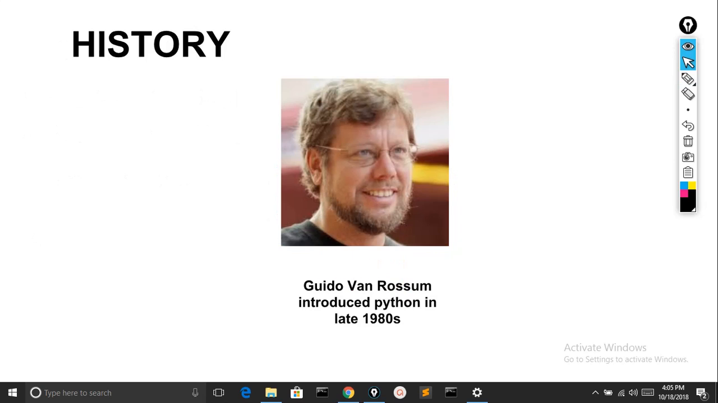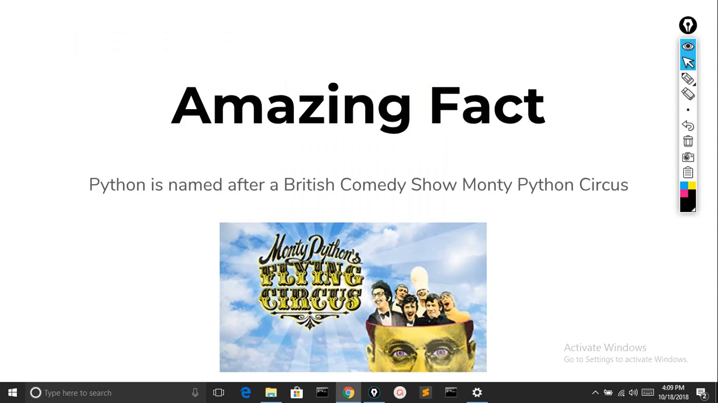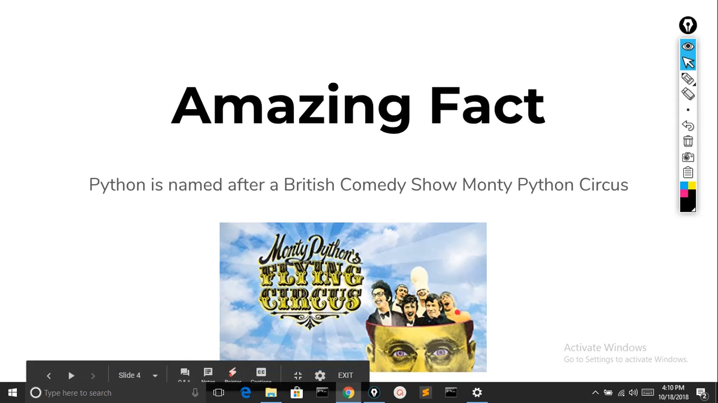Now let's dive into the history of Python. It was developed in the late 1980s by Guido van Rossum, this guy, who was the head of development till July 2018. An amazing fact: Python is named after a British comedy show, Monty Python's Flying Circus, of which Guido is still a massive fan. And you can see the photo here, and you can also find its videos on YouTube.